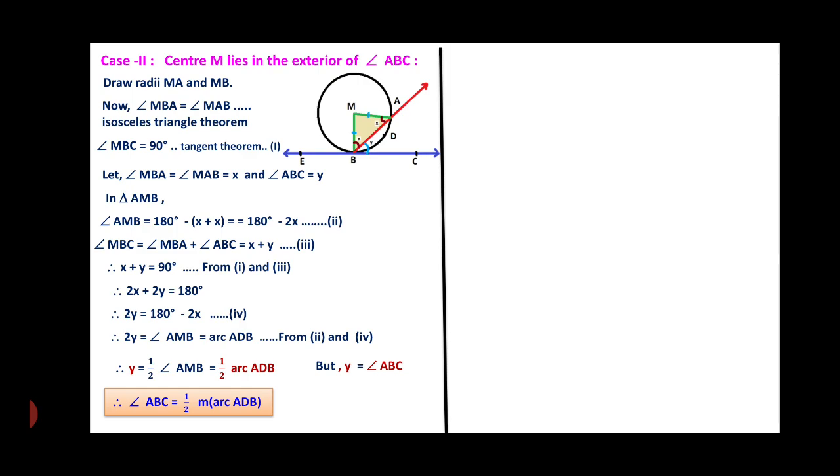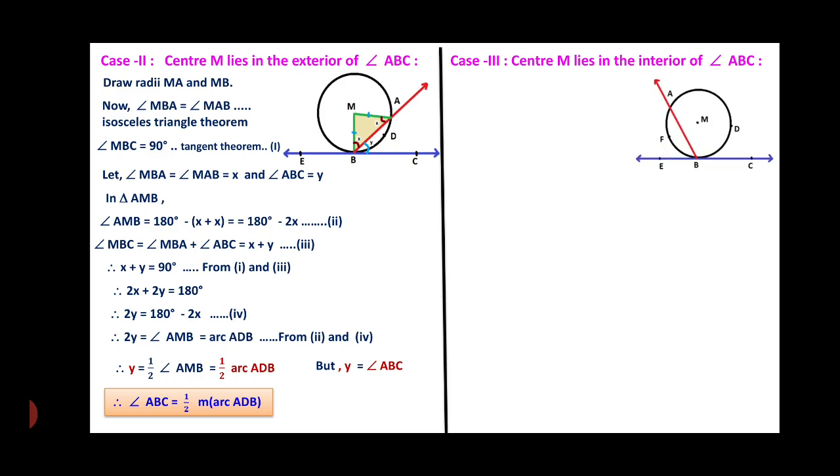This is the case where the center lies in the exterior. Now the third case, wherein the center M lies in the interior of angle ABC. The figure is like this. You can see here M is lying in the interior region of the angle ABC. So ray BE is the opposite ray of ray BC.